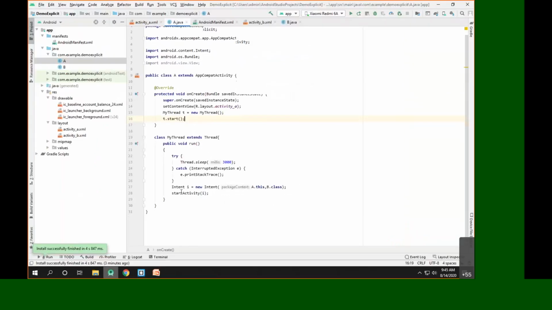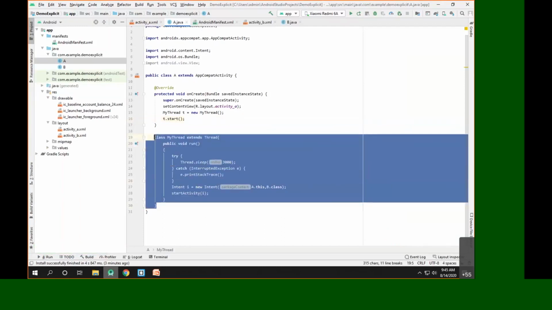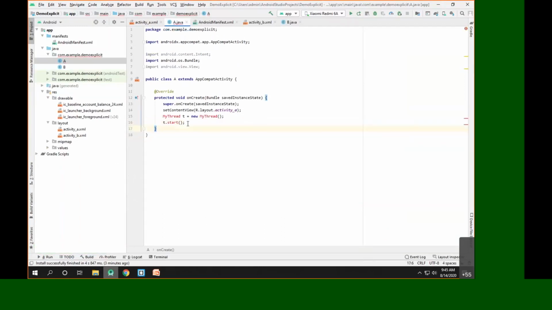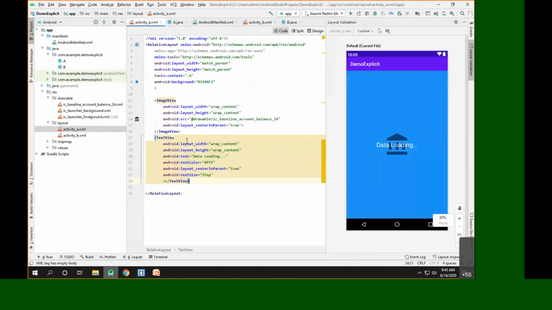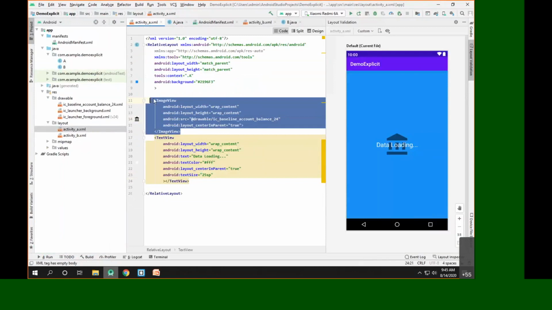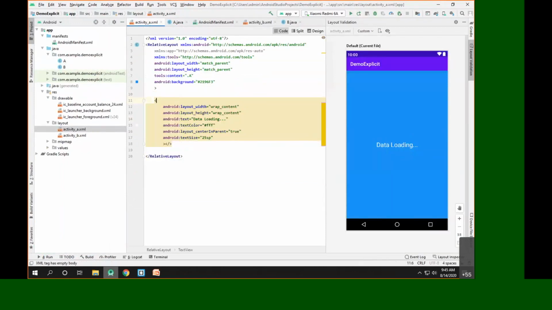Now let's take the same example. We'll remove the splash screen code from this. Inside activity A, we'll remove this image view, and here we'll modify this from the text view to a button. Here we'll simply write it as go. So there is one button called go. Similar to that, we'll set the onClick attribute, where we'll call some method ABC.